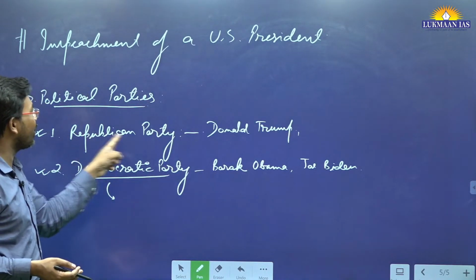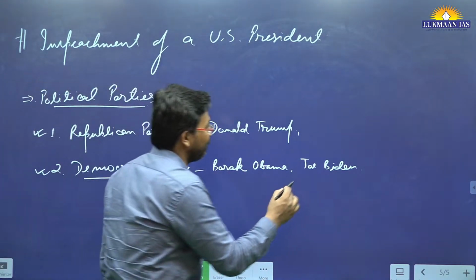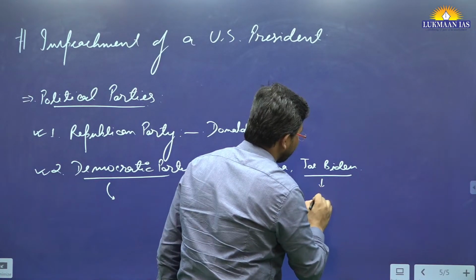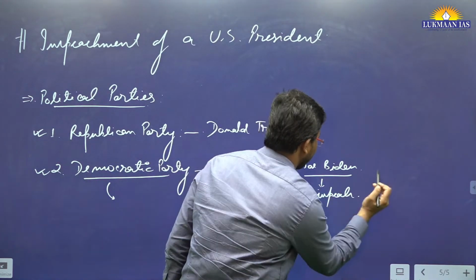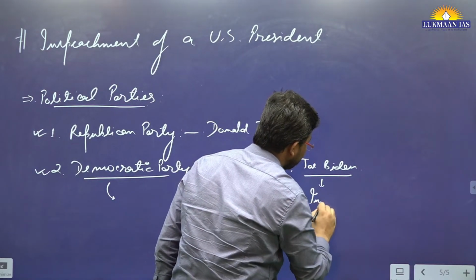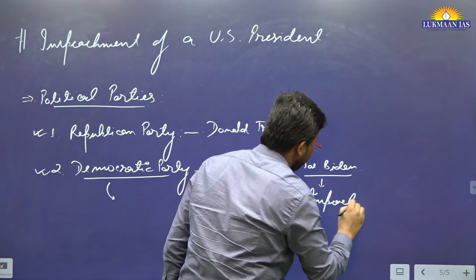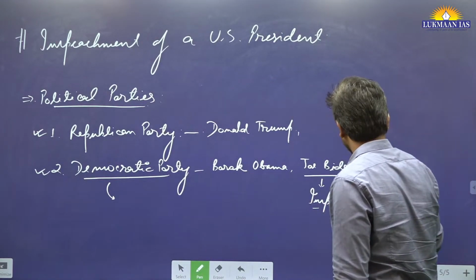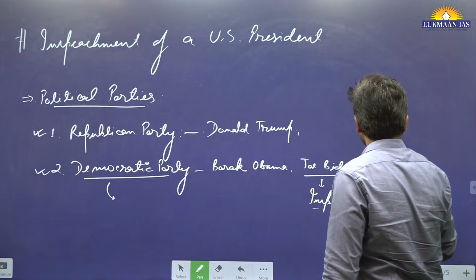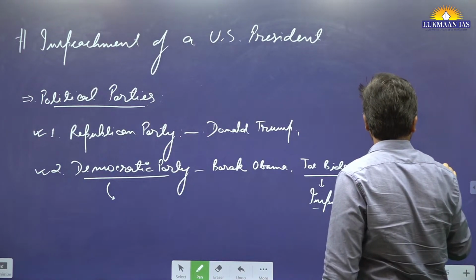So the thing is, now the Republican Party is trying to impeach Mr. Joe Biden. Why do they want to impeach Mr. Joe Biden? Because of political reasons. And the issue is, Joe Biden's son, his name is Hunter Biden.